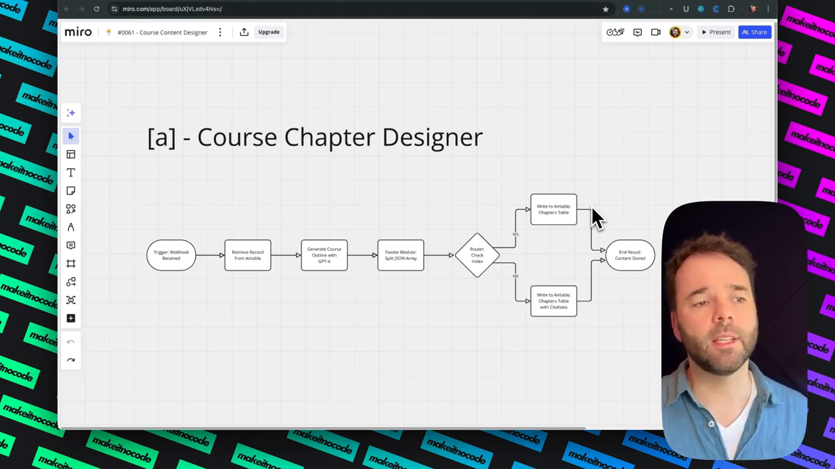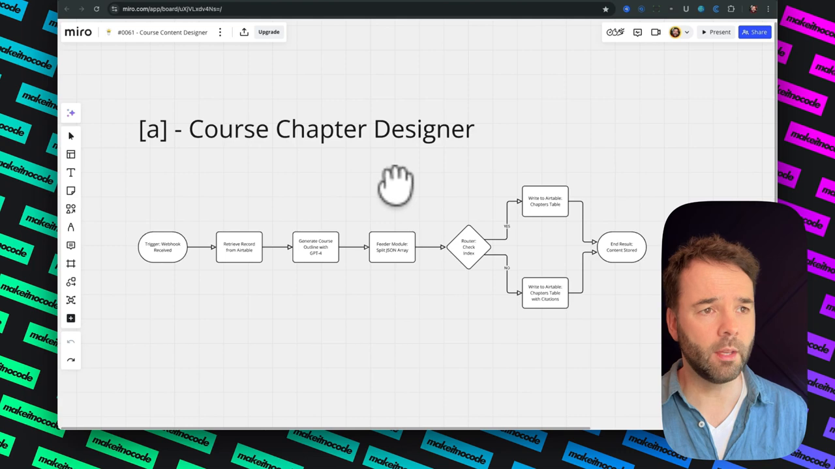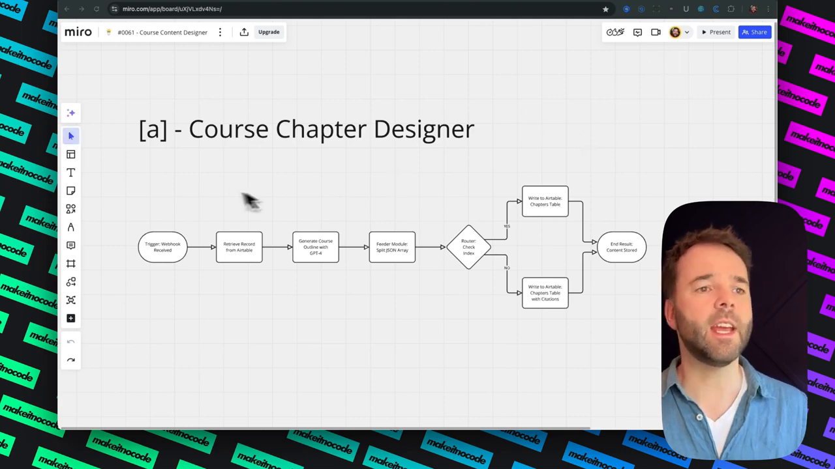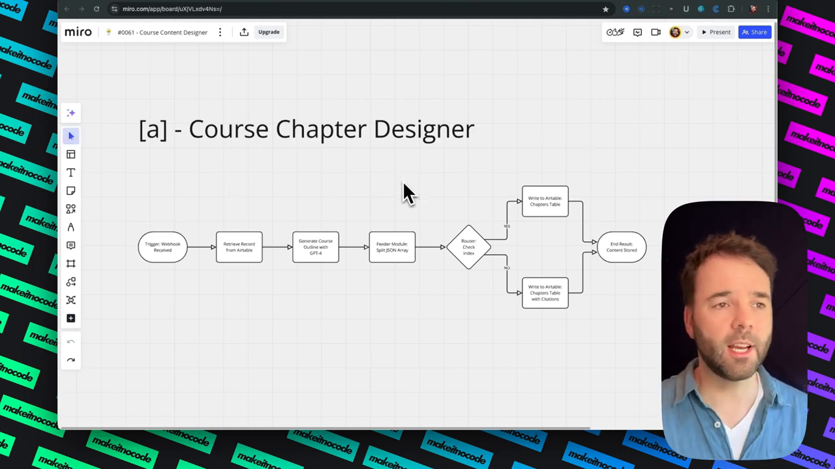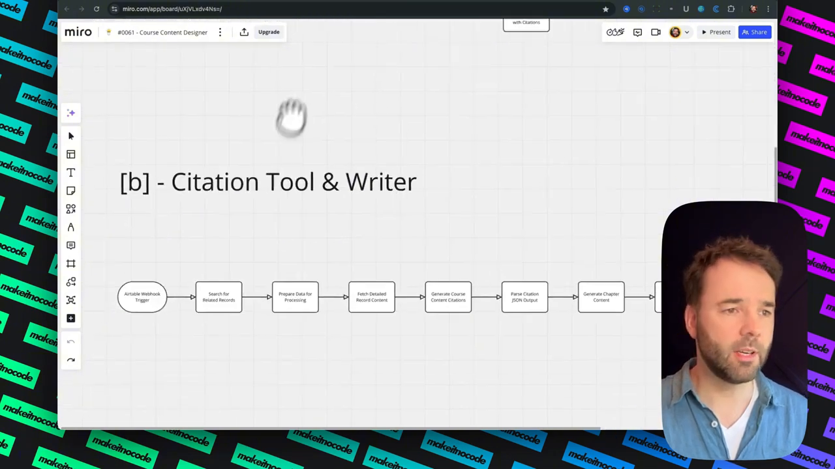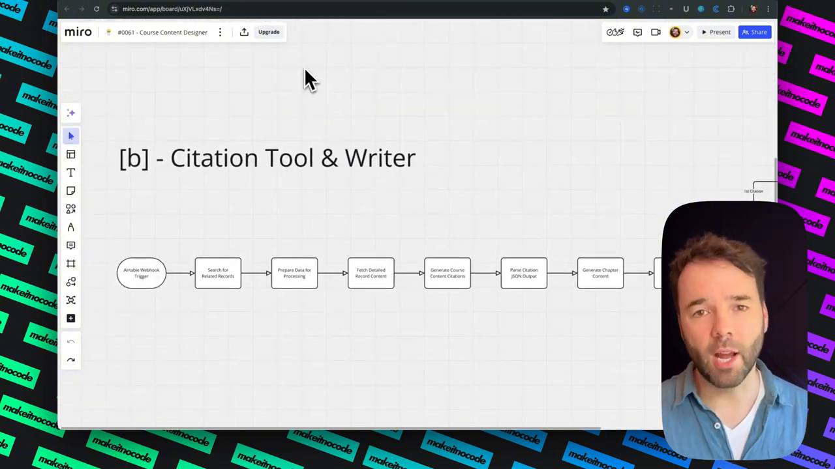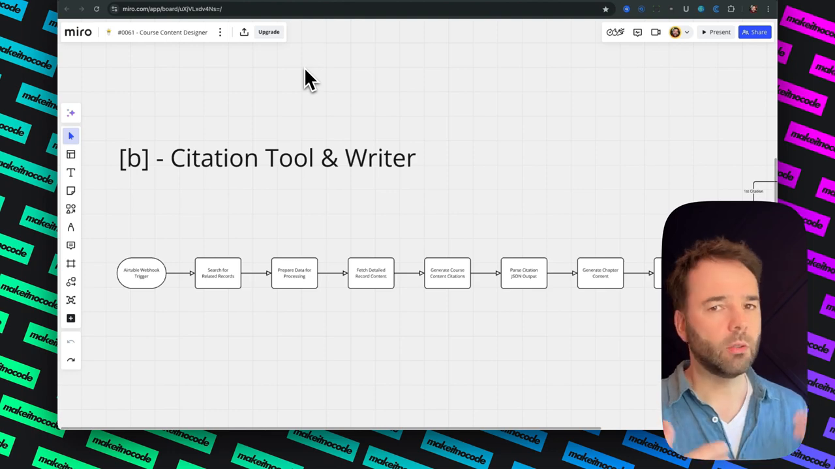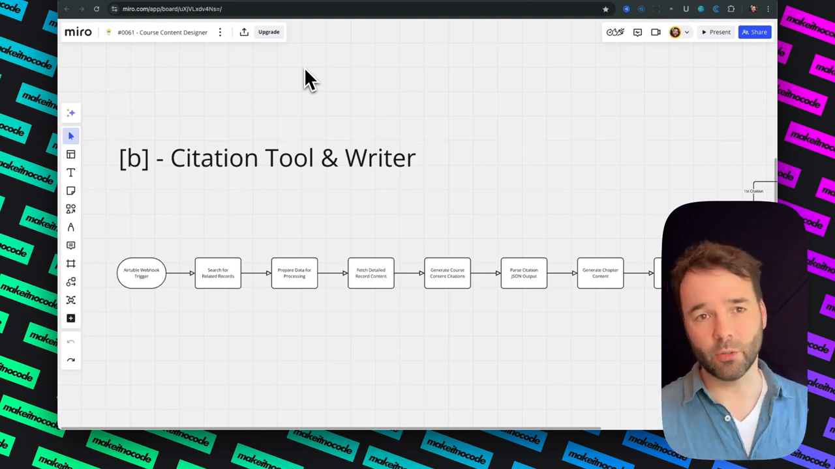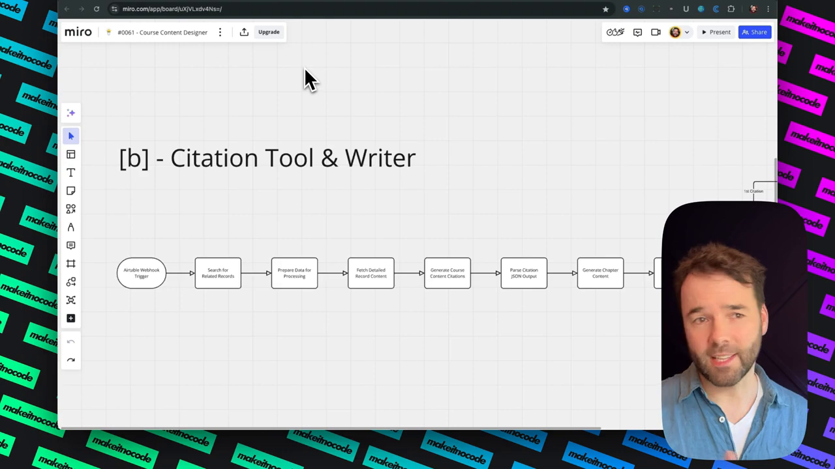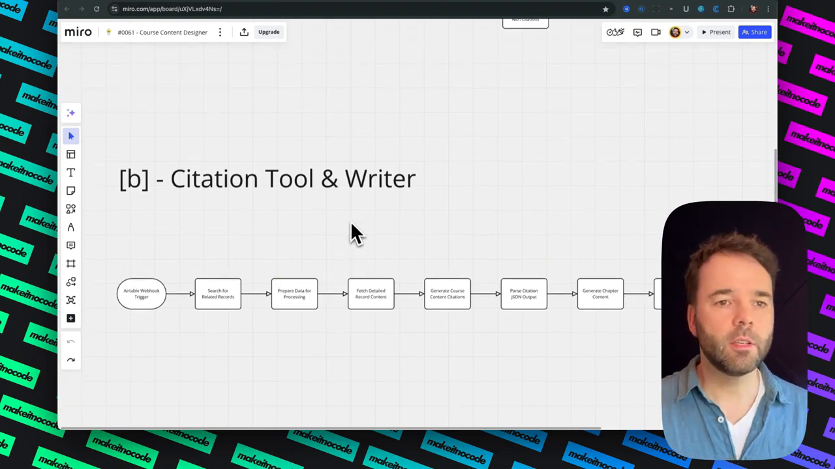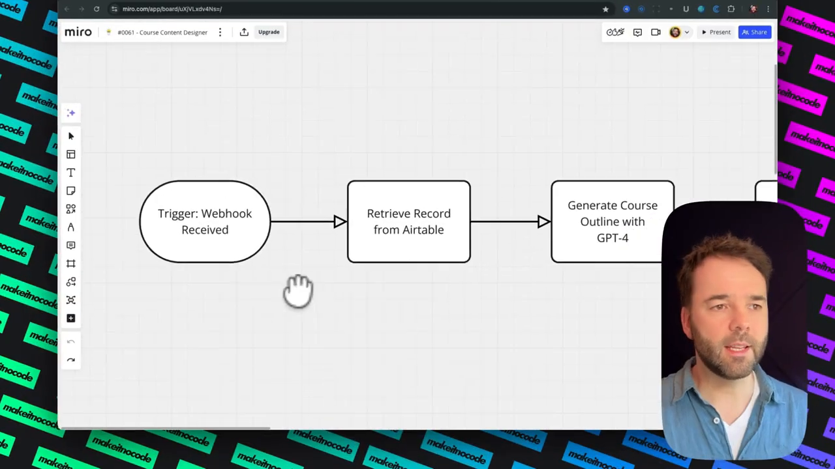The agents operate in two phases. So this is phase one. This is the phase that actually creates the course chapter designs, and after all of that's been created, it will start writing all the modules and all the lessons that it needs to create, and the citations, of course. So two parts. Let's have a look at how it starts off.